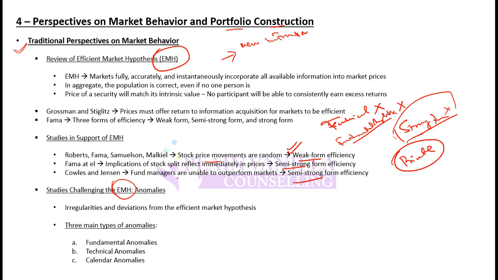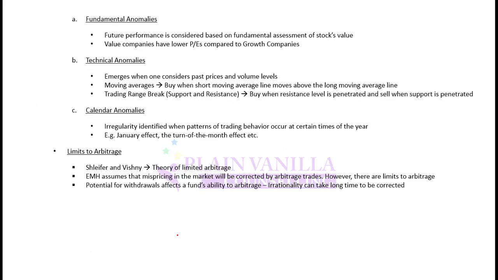Starting with anomalies. Anomalies can be of three types: fundamental, technical, and calendar. Fundamental anomalies are based on fundamental factors. So for example, if I say that value companies usually have lower PEs compared to growth companies, this is a fundamental anomaly. In essence, all the companies should be evaluated based on their prospects and their valuation. But if generally value companies have lower PEs compared to growth companies, this is an anomaly.